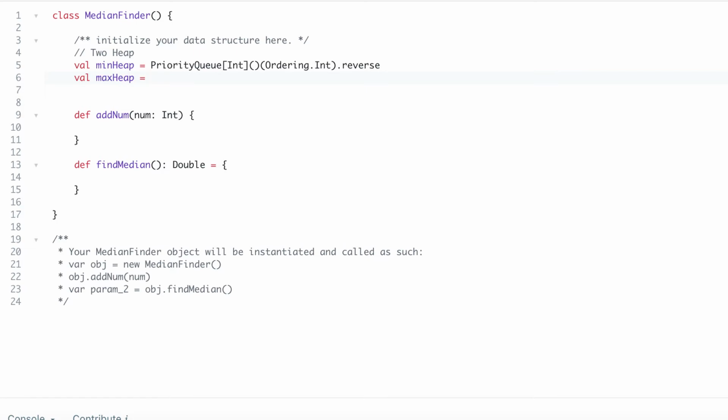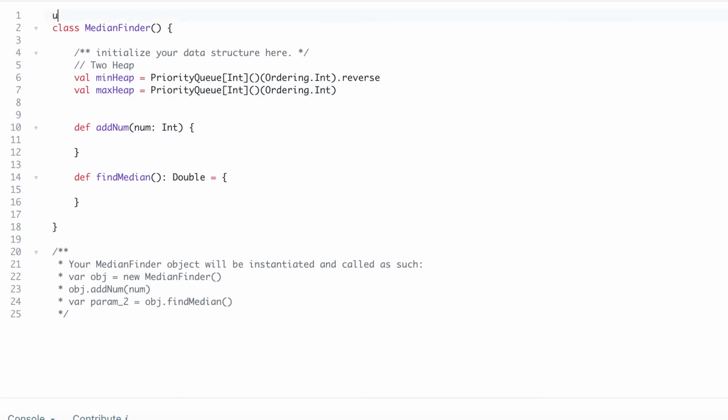In max heap we can say priority queue of int, and we don't need to mention ordering here, but for the sake of clarity I am just adding it. I will also import scala.collection.mutable, because priority queue is a mutable data structure in Scala.